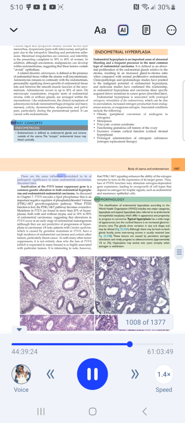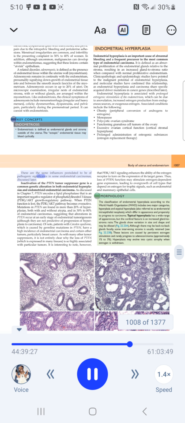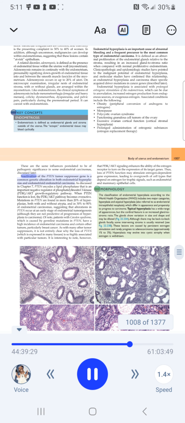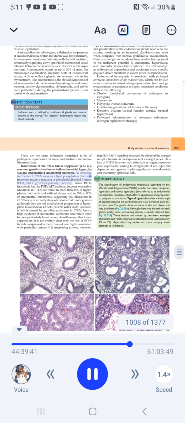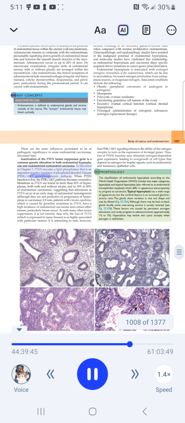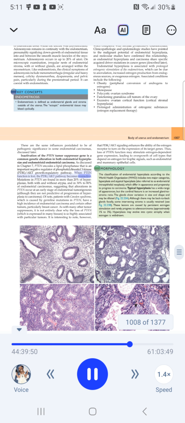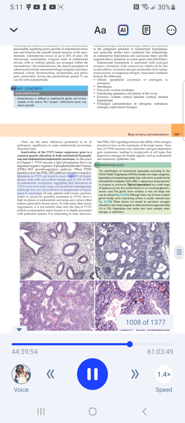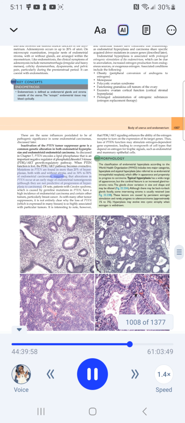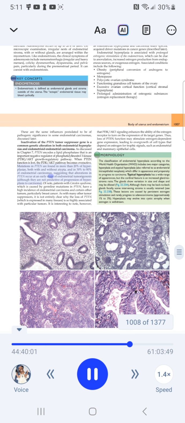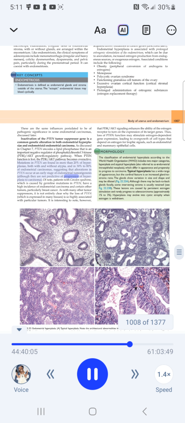These are the same influences postulated to be of pathogenic significance in some endometrial carcinomas, discussed later. Inactivation of the PTEN tumor suppressor gene is a common genetic alteration in both endometrial hyperplasias and endometrioid endometrial carcinoma. As discussed in Chapter 7, PTEN encodes a lipid phosphatase that is an important negative regulator of the phosphatidylinositol-3 kinase PI3K/AKT growth regulatory pathway. When PTEN function is lost, the PI3K/AKT pathway becomes overactive. Mutations in PTEN are found in more than 20% of hyperplasias, both with and without atypia, and in 30% to 80% of endometrial carcinomas, suggesting that alterations in PTEN occur at an early stage of endometrial tumorigenesis, although they are not predictive of progression of hyperplasia to carcinoma.